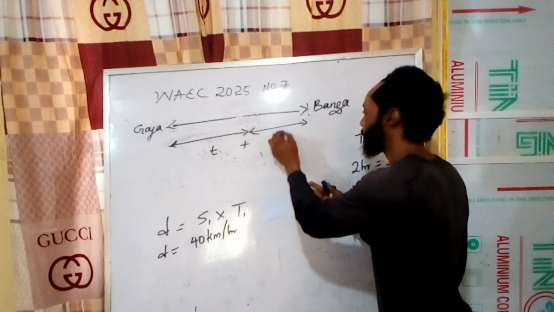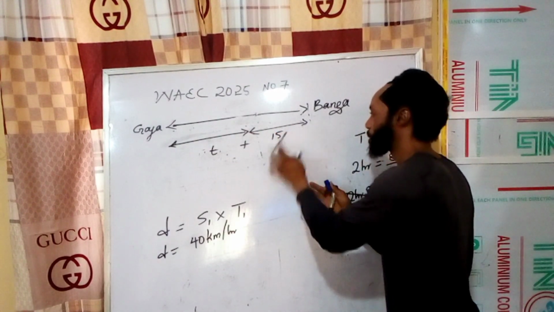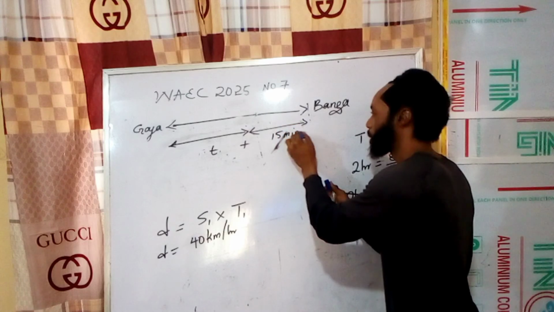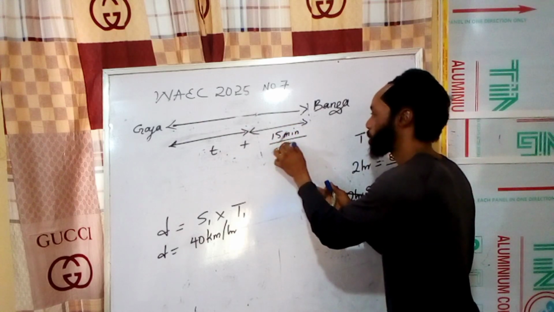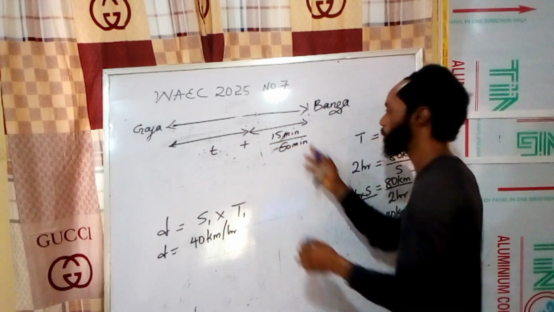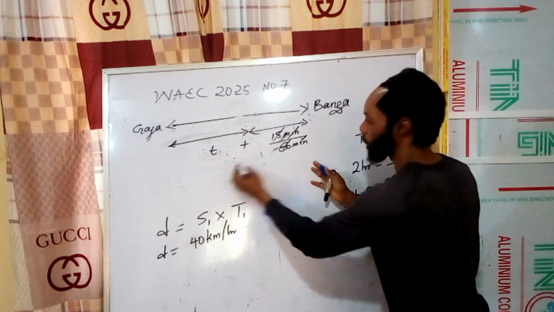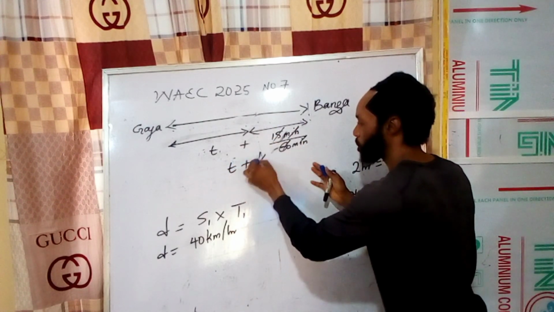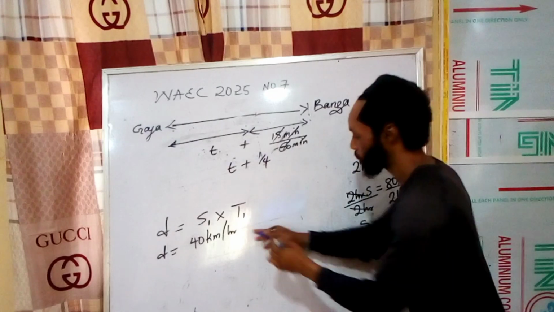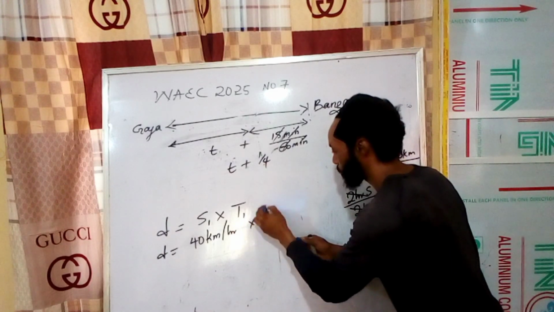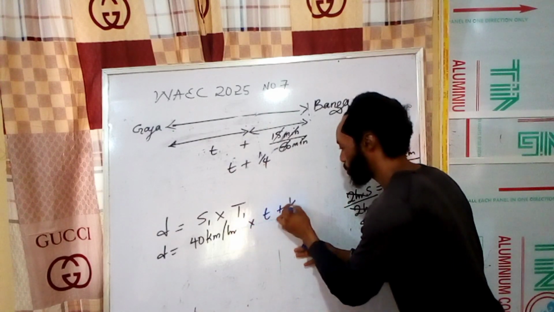So 15 minutes. Remember, it's minutes, so you divide by 60. What will this give us? If we cut this, it will give us 1 over 4. So we are looking, our total time will be t plus 1 over 4. So now we have 40 times t plus 1 over 4.